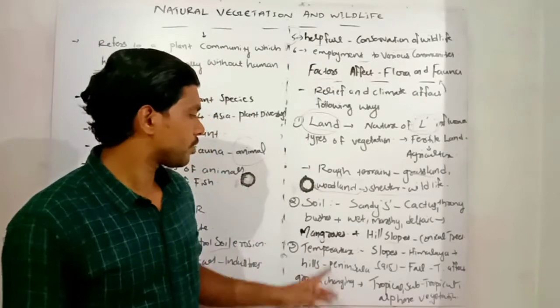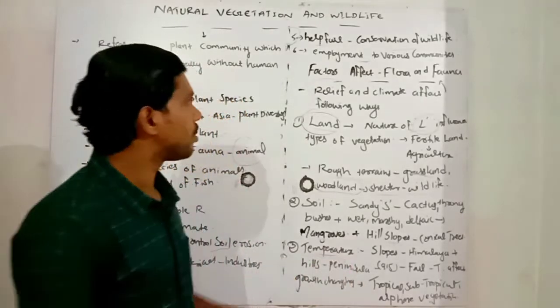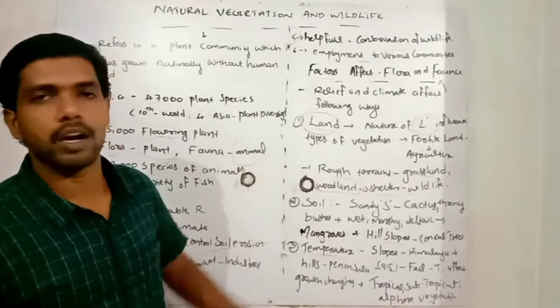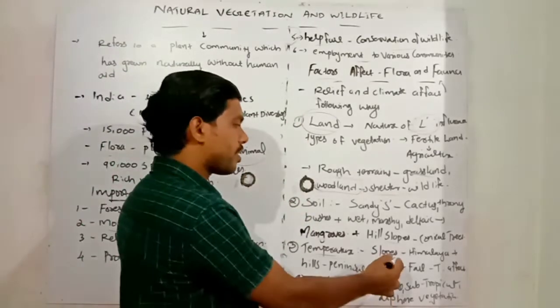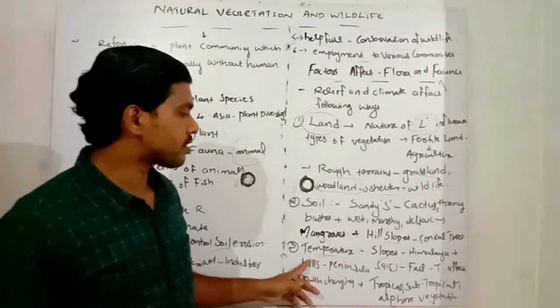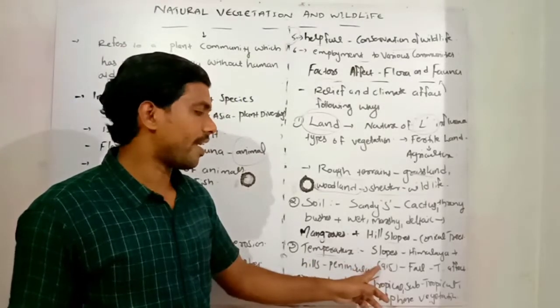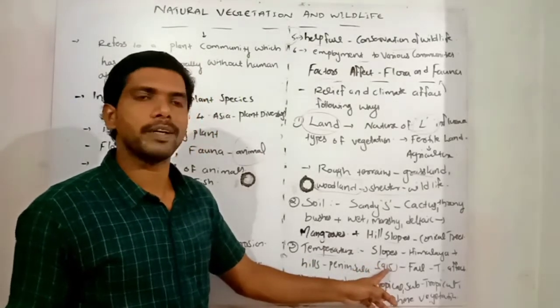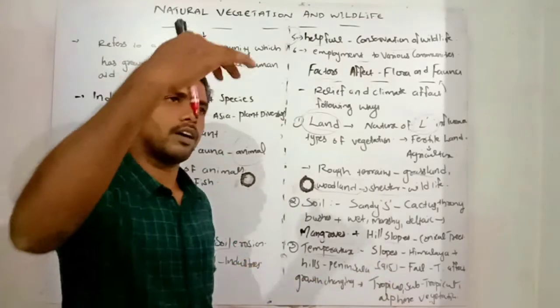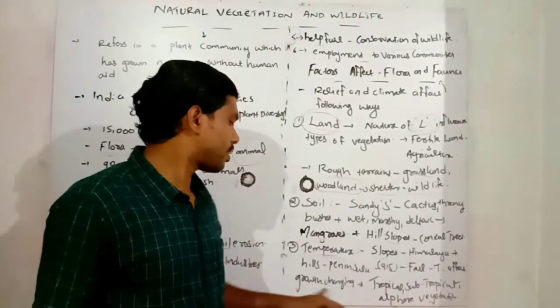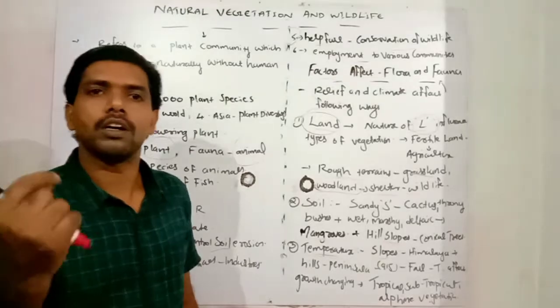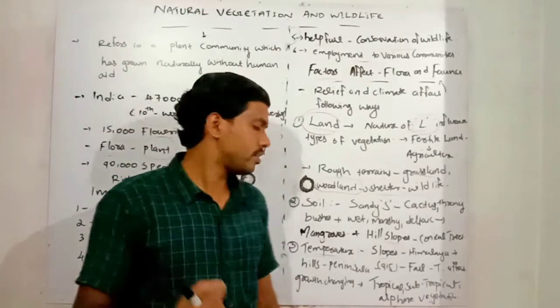So once again, how is temperature affecting our factors like the flora and fauna? Here, slopes of Himalaya and hills of peninsula, almost 915 meters height region. In that area, temperature is going to fall and affecting the growth of our natural vegetation on a wide scale.